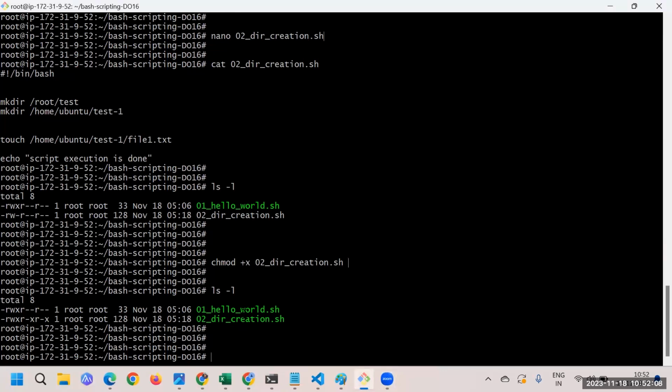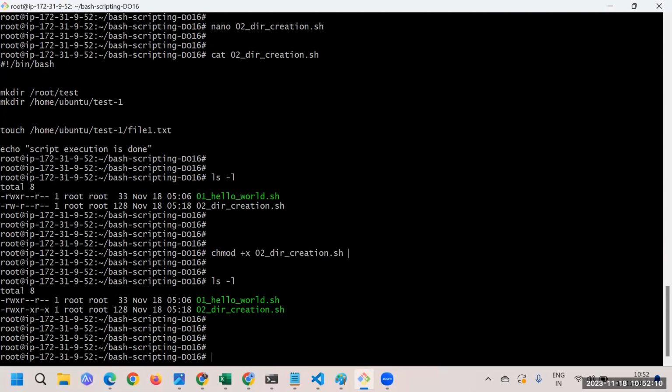All right. So here you can see that 02 is a script, and now we are in a good position to run this particular script. I'll type /02 and press tab, and it got auto completed. If it is a script, and only when we have the execute permission, then auto completion happens.